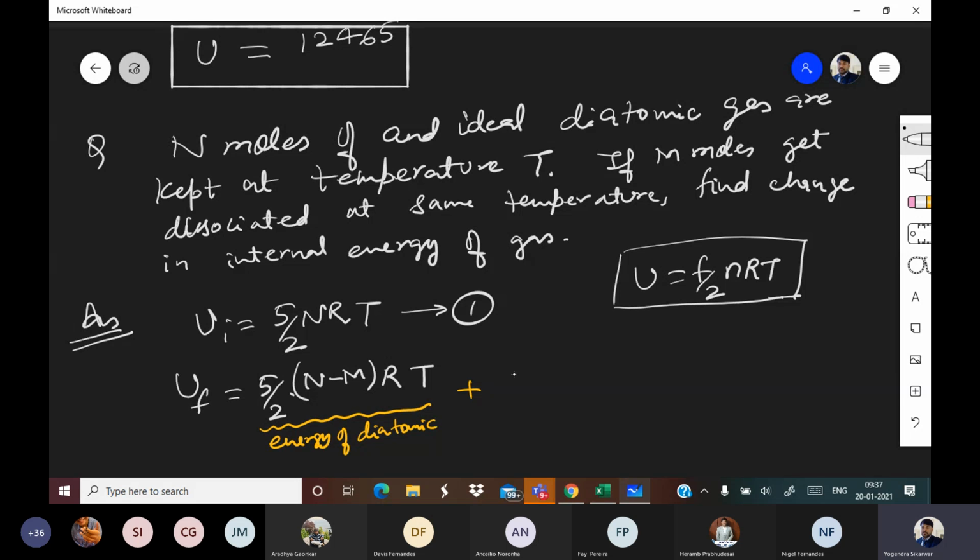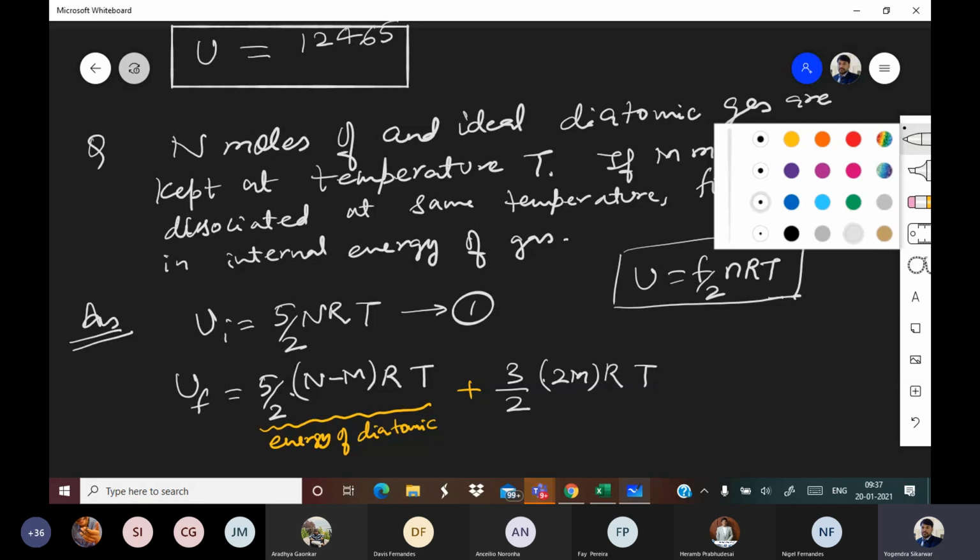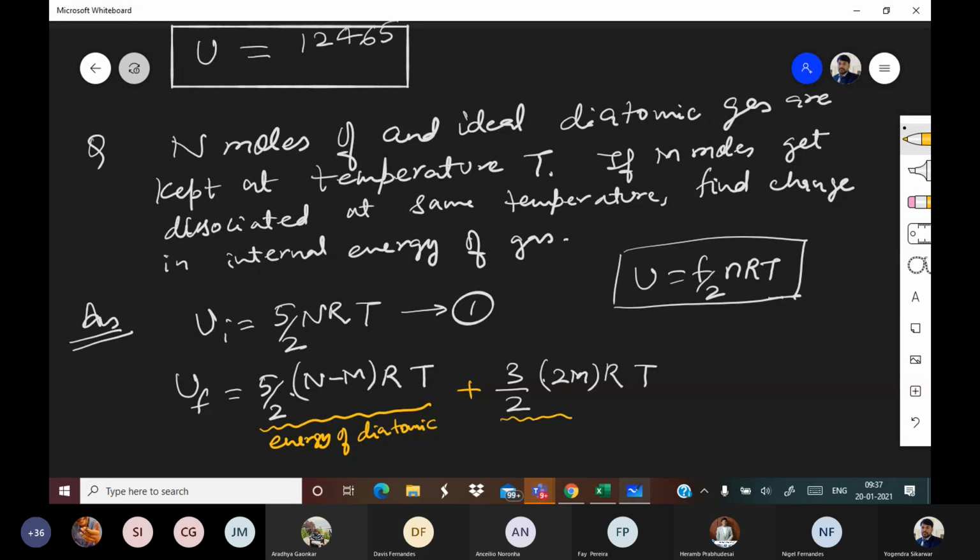So F by 2 will be 3 by 2 into 2M into R into T. This is energy of monoatomic.